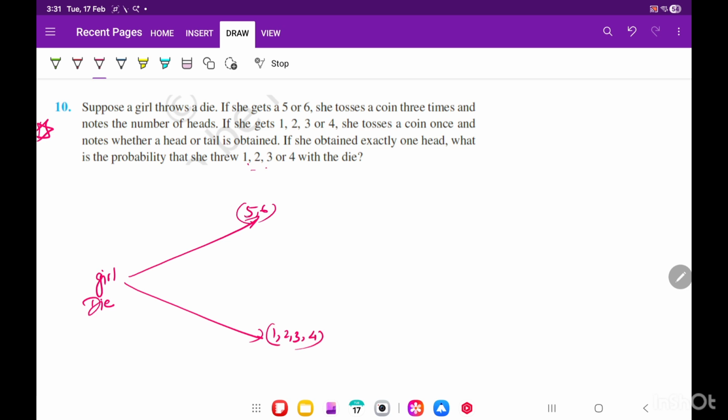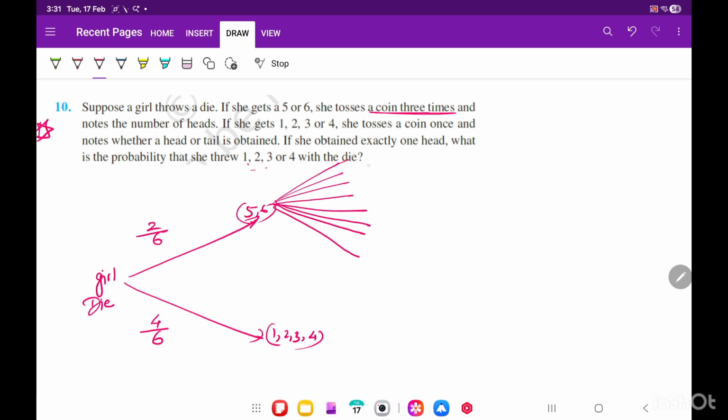So what are the chances this will come? It is 2 by 6. And the chance that 1, 2, 3, 4 will come is 4 by 6, because a die has 6 numbers in total. So 5, 6 means 2 out of 6 and the others are 4 out of 6. They are saying now, if she gets 5 or 6, she will throw a coin 3 times. If she throws a coin 3 times, what are the possibilities? We know that 8 possibilities are there. Let me write down 1 2 3 4 5 6 7 8.